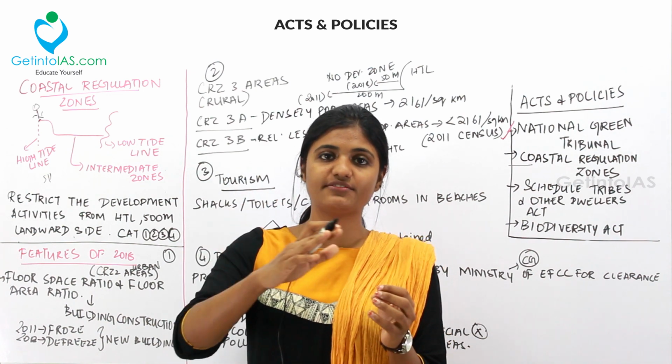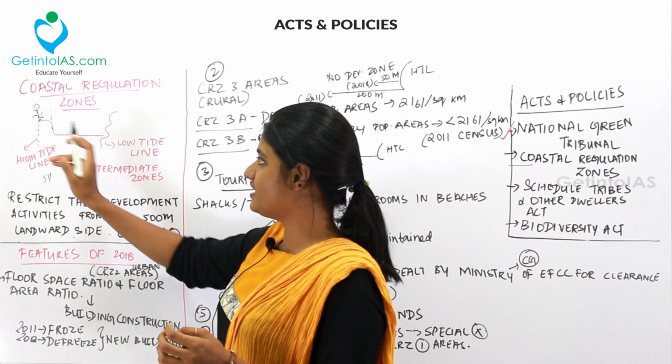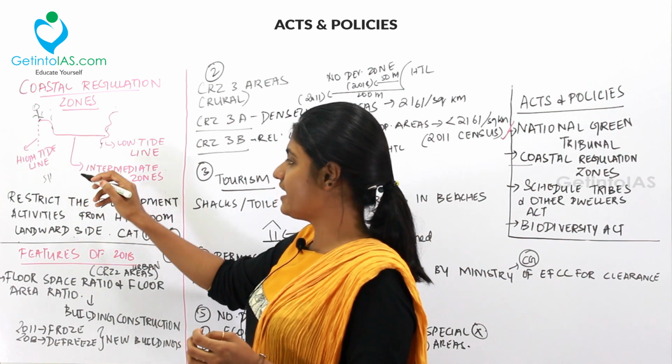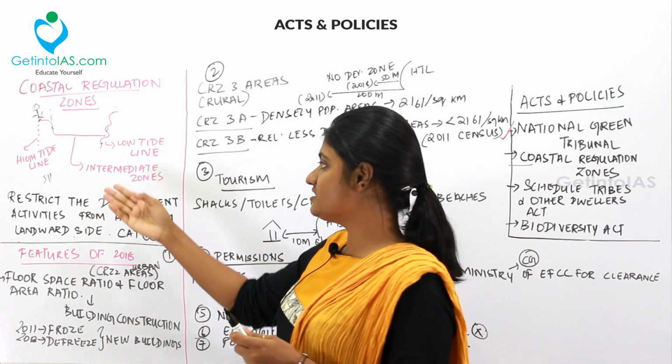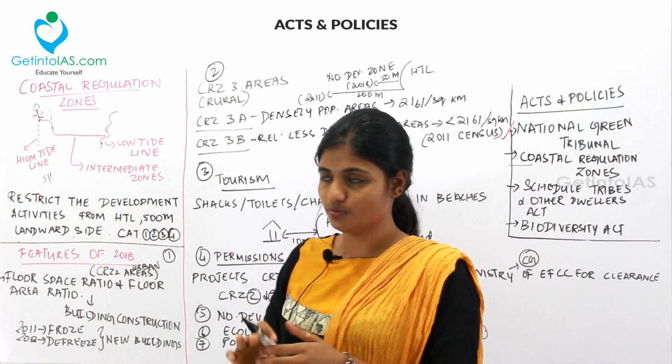At that time, the tide level will go high, and that denotes the high tide line. And over here you have the low tide line, that is, the water level will be low over here. Between these two areas you have the intermediate zone, or the intertidal zone.